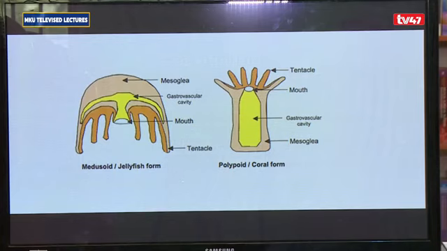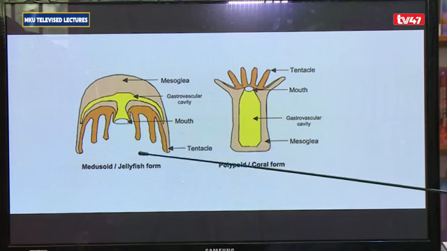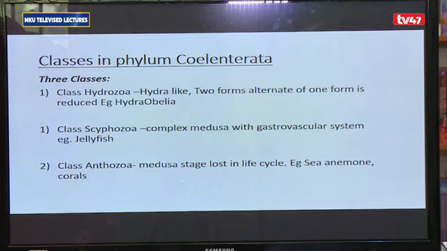Phylum Coelenterata has three classes. So this is the polyp form, which is cylindrical, and the medusa form, which is described as being umbrella shaped. The phylum has three classes. So I've got one, class Hydrozoa, two, class Scyphozoa, and three, class Anthozoa.